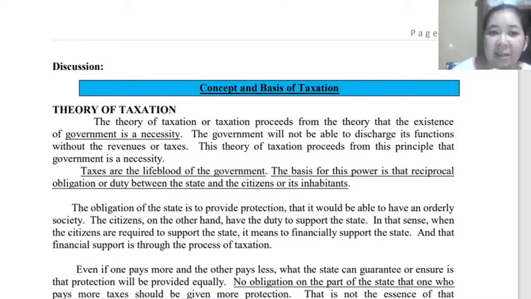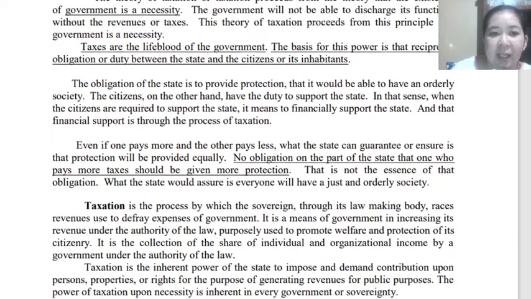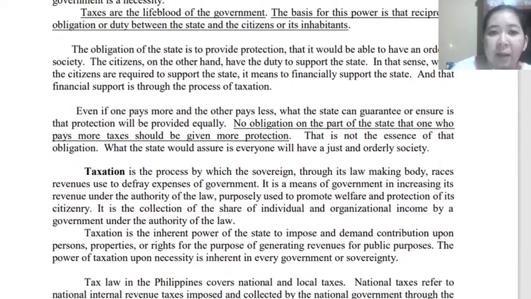When the citizens are required to support the state or the government, it means to financially support our government as well, aside from following the rules and regulations. So we are obligated to financially support the state through taxation. That financial support is through the process of taxation. So even if one pays more than the other.